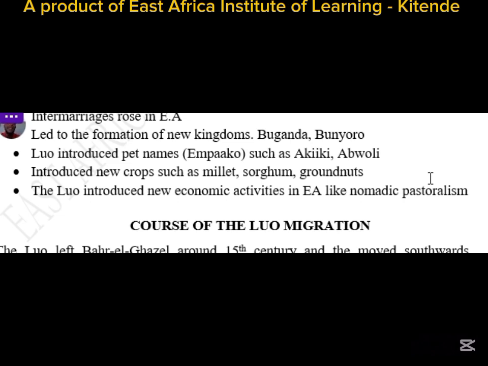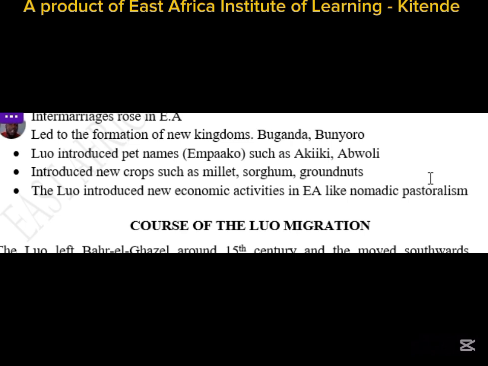Lastly, however there are many, the Luo introduced new economic activities in East Africa like nomadic pastoralism. So many African groups embarked on nomadic pastoralism. Some people left digging and went to nomadic pastoralism. So we credit the Luo for having introduced new economic activities.